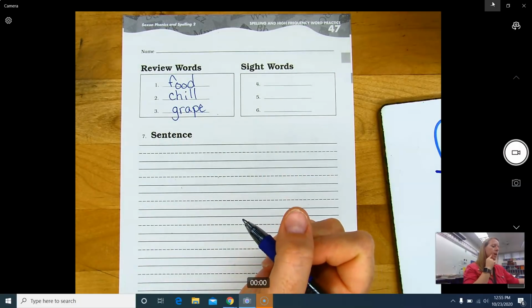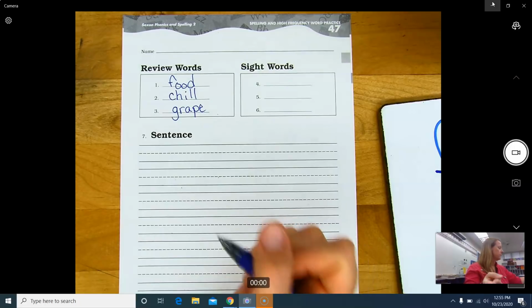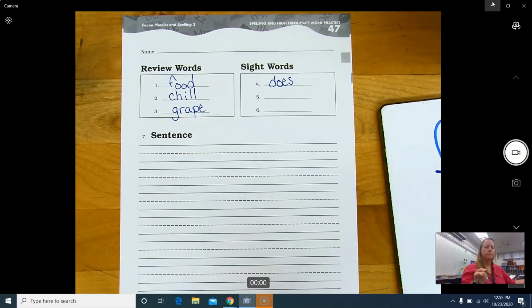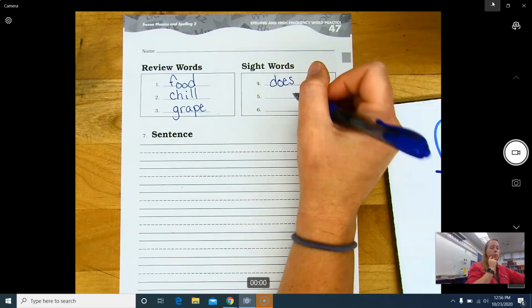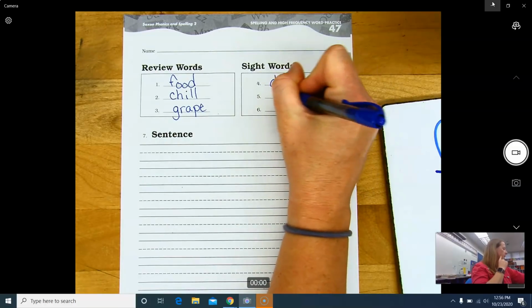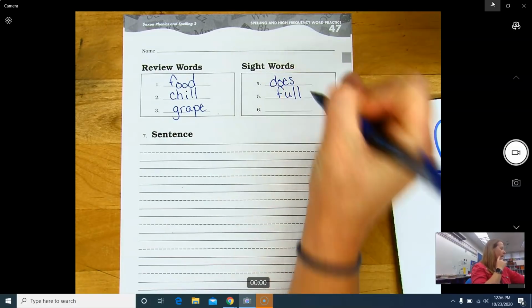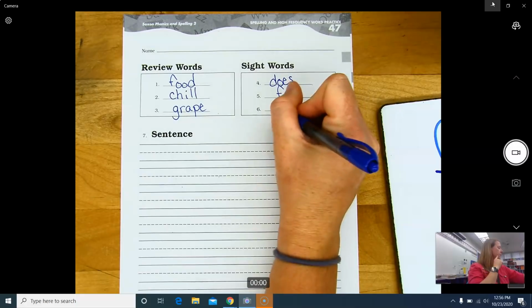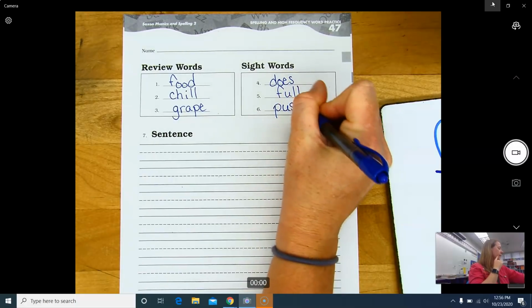Sight words, number 4, does. D-O-E-S. That is not do's or does. That is does. Okay, repeat after me. Does. Number 5, fool. F-U-L-L. And number 6, push. P-U-S-H.